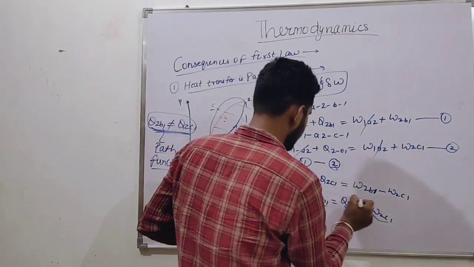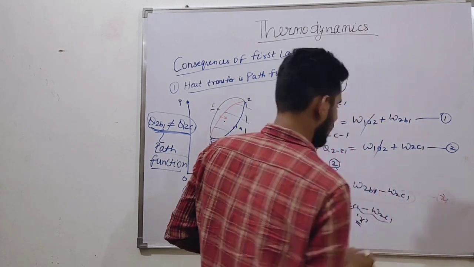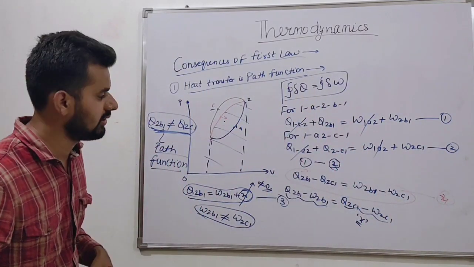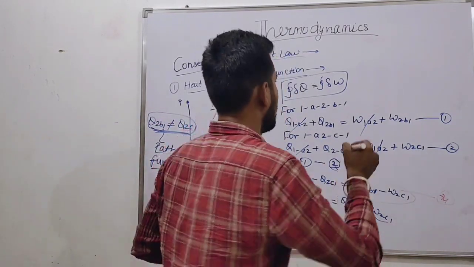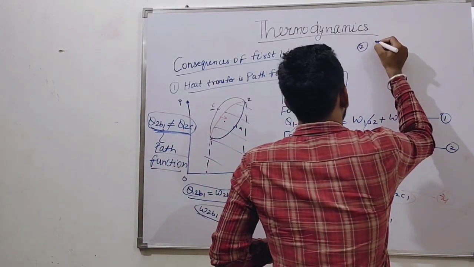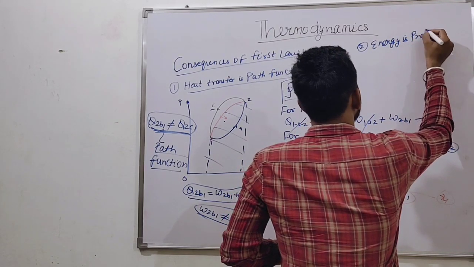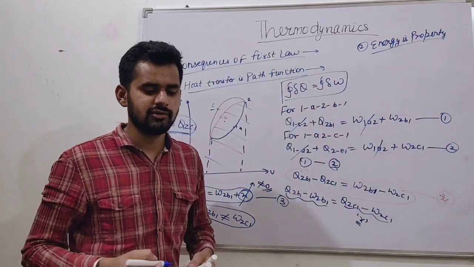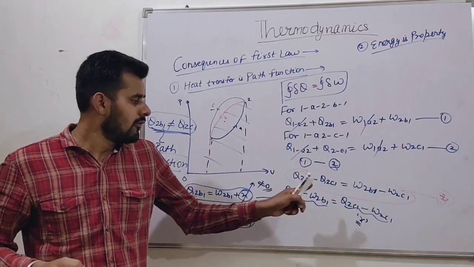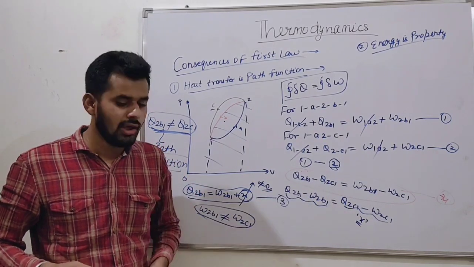Let us say this is a relation, its value is 4. This is equation 4.